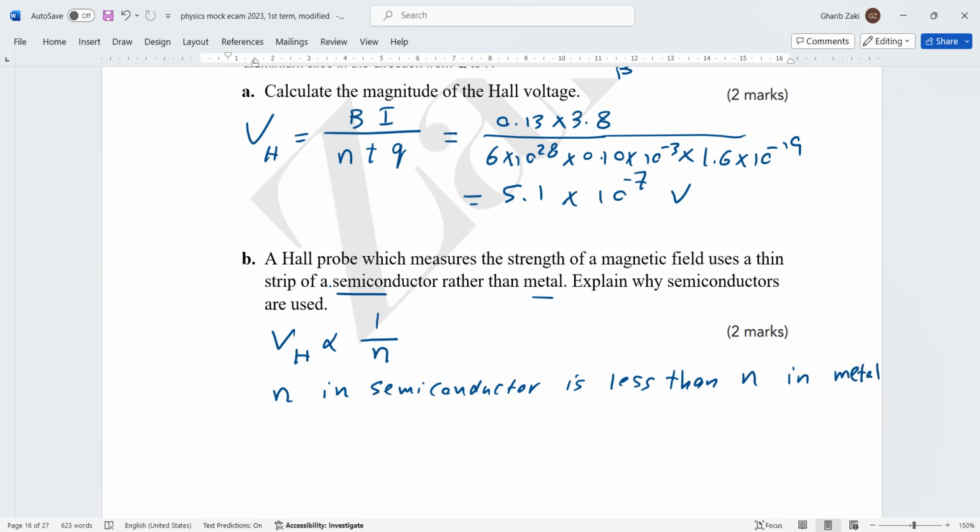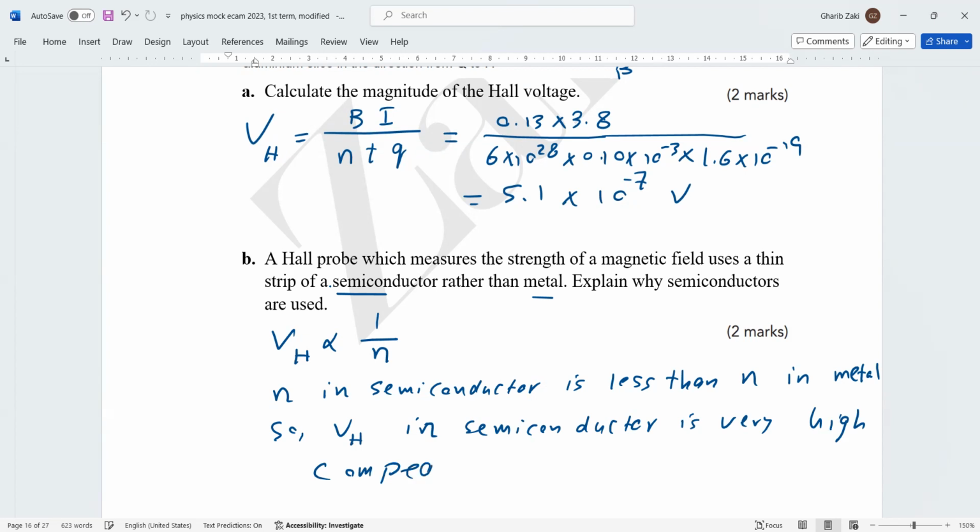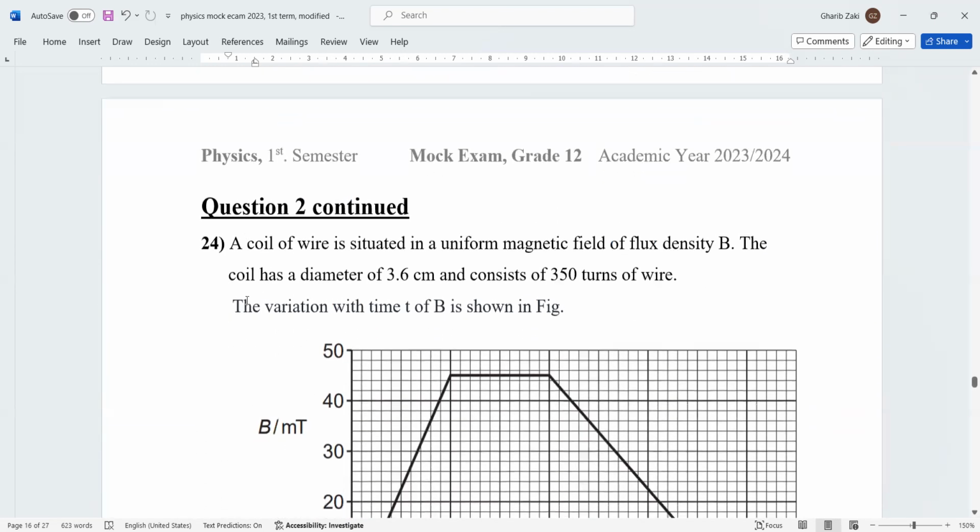Okay, and the VH is proportional, so VH in semiconductor is much greater than, or is very high compared to metal. For that reason, we use a semiconductor rather than metal in the Hall probe. Next question.